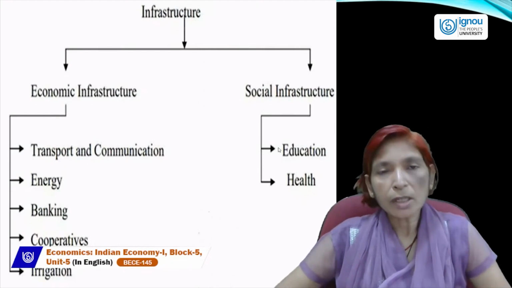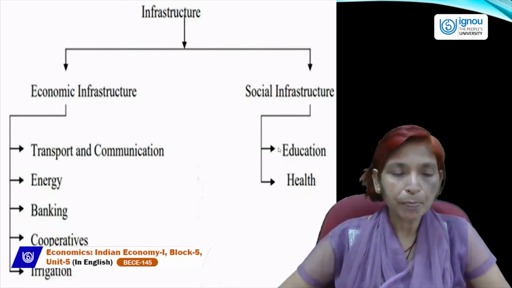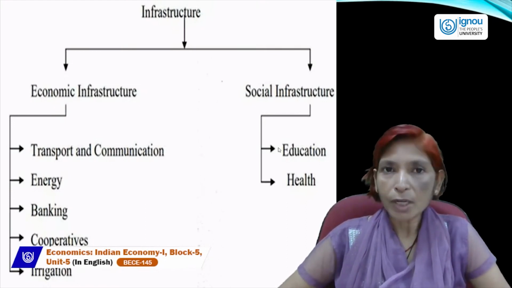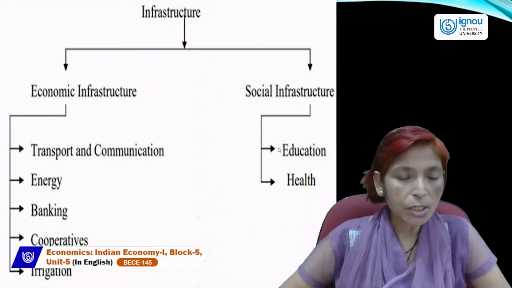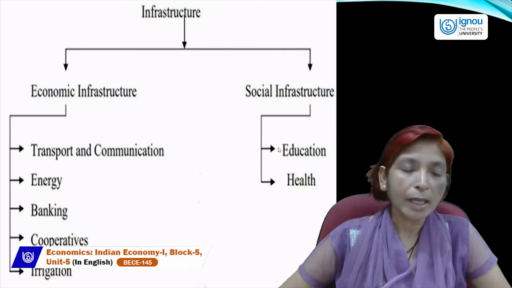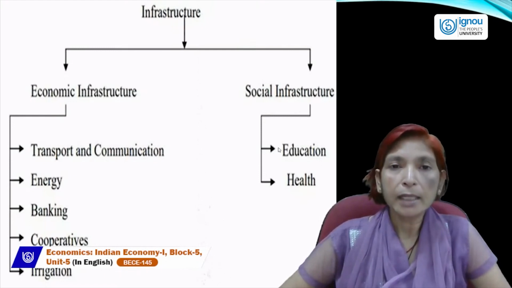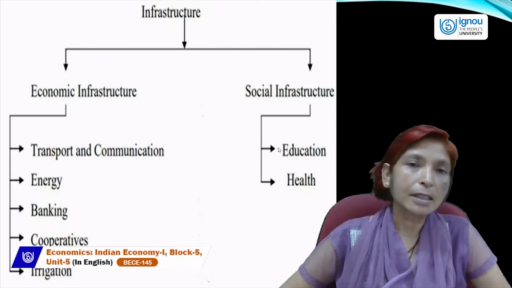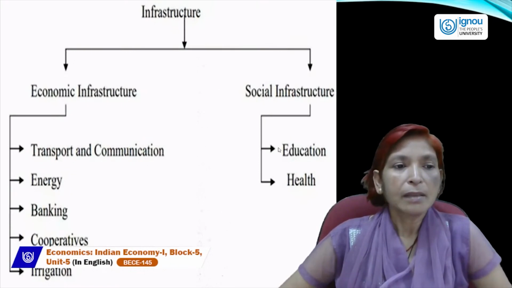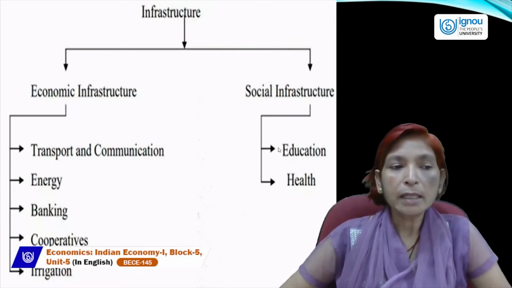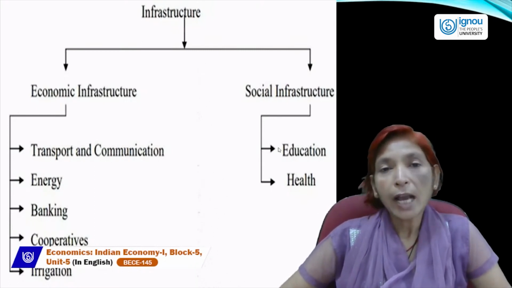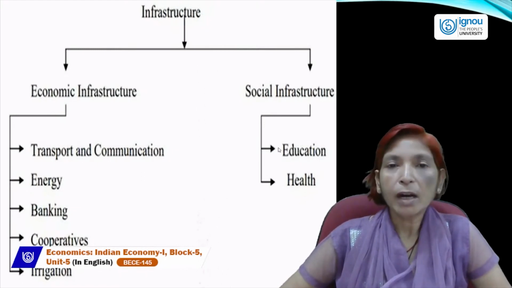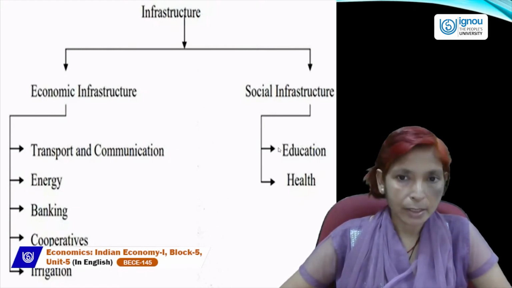In economic infrastructure, we include transport and communication. If in any country there is a lack of transportation facility or a lack of communication facility, if there is a lack of energy, a lack of banking and insurance facilities, cooperatives are very few in number, or irrigation facility is not available, it means that the economy or that area is suffering from bad economic infrastructure. And if we have bad economic infrastructure, then we can't grow at a very fast rate.